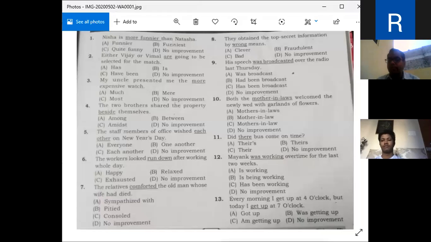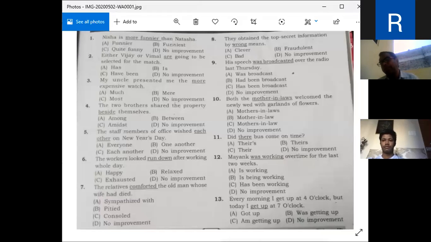In sentence improvement questions, a part of the given sentence is underlined. Dear students, look at the nature of such questions. A sentence or statement is given. You are looking on your screen. There are these sentences, and some parts of these sentences are underlined. Not all parts of the sentences are underlined. Only a part is underlined in the sentence.